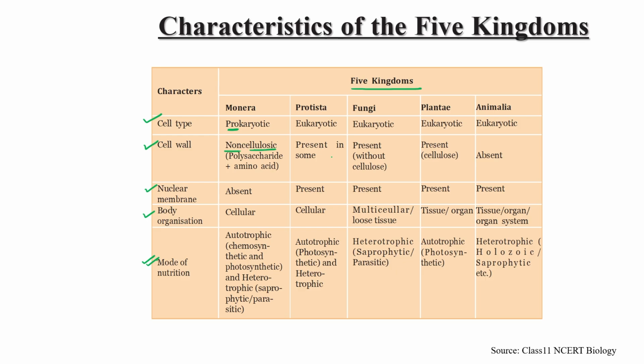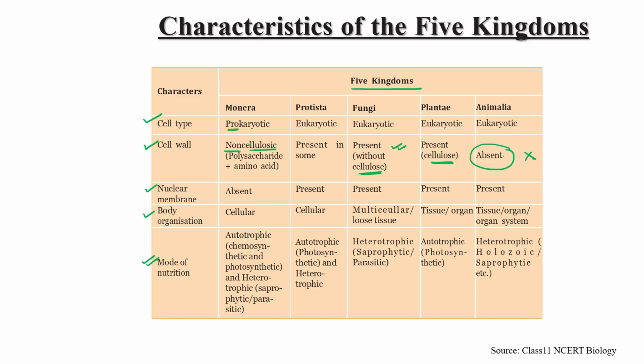In fungi, the cell wall is present, but without cellulose. In Plantae, all the cells compulsorily have a cellulosic cell wall, while in animals the cell wall is absent.